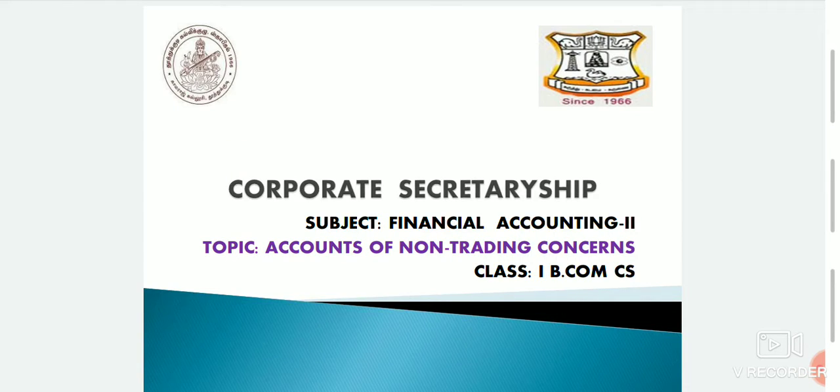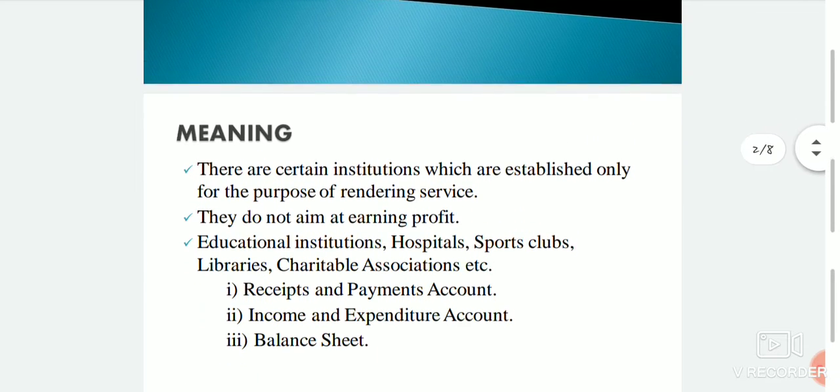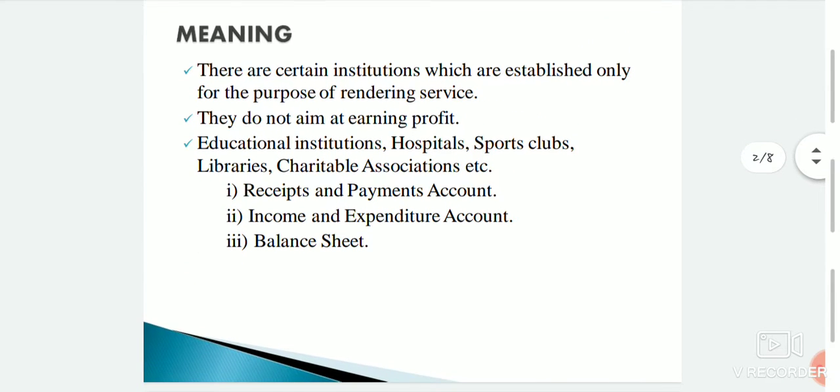Today we see accounts of non-trading concerns, meaning there are certain institutions which are established only for the purpose of rendering service. They do not aim at earning profit. For example, educational institutions, hospitals, sports clubs, libraries, charitable associations, etc.